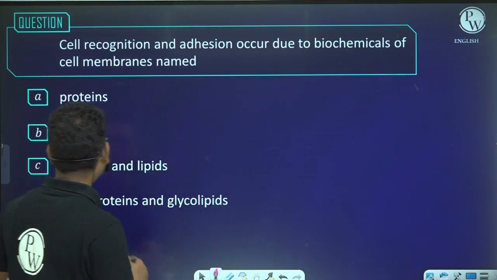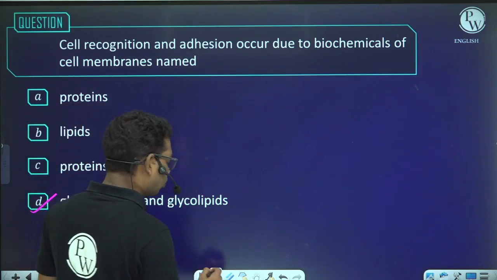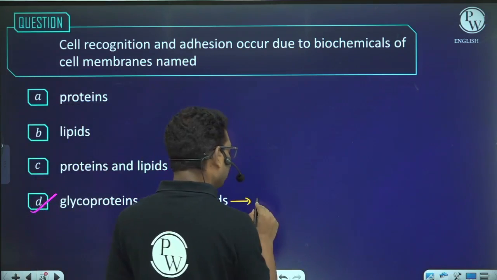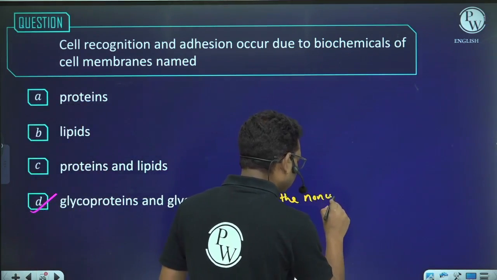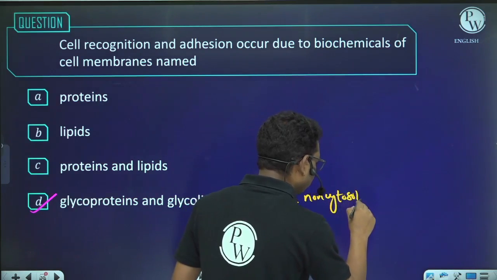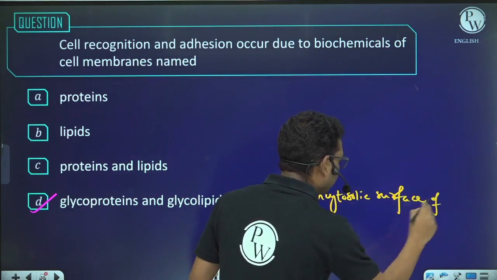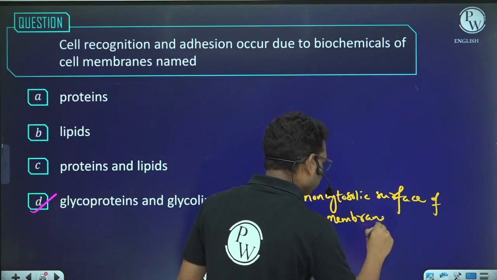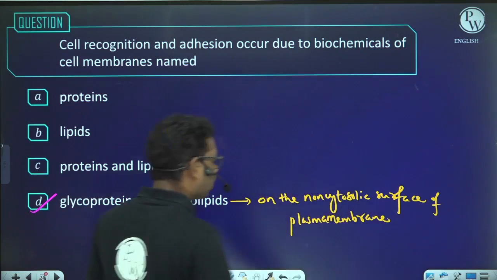Okay, so the answer will be glycoproteins and glycolipids. And where do we find these structures? We find these chemicals on the non-cytosolic surface of the plasma membrane.